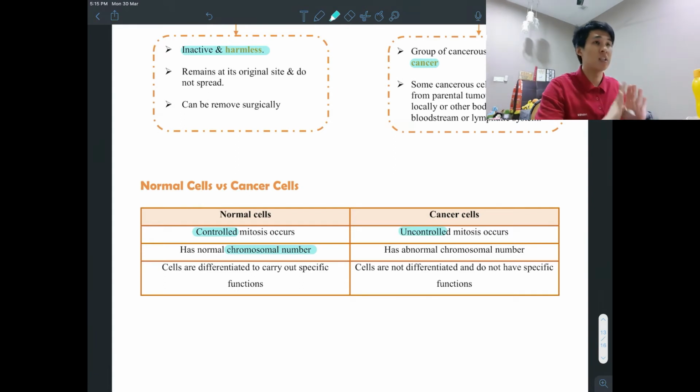Normal cells have normal chromosome number because the DNA, the chromosome genes are okay. So chromosome number is 46. But in cancer cells, since the DNA got problem, therefore it might cause the chromosome number to be abnormal as well. You might have more than 46 or less than 46.